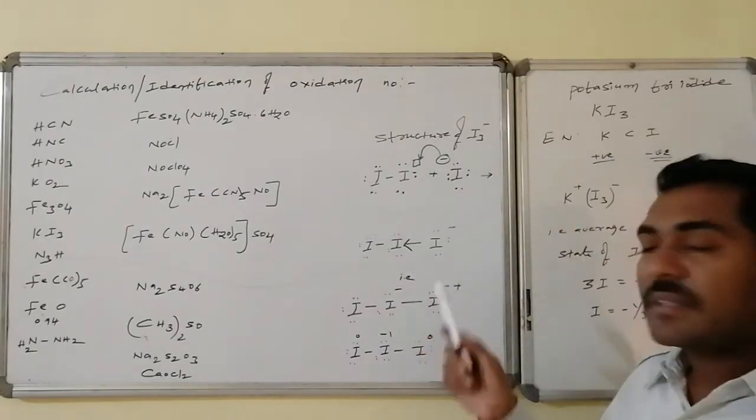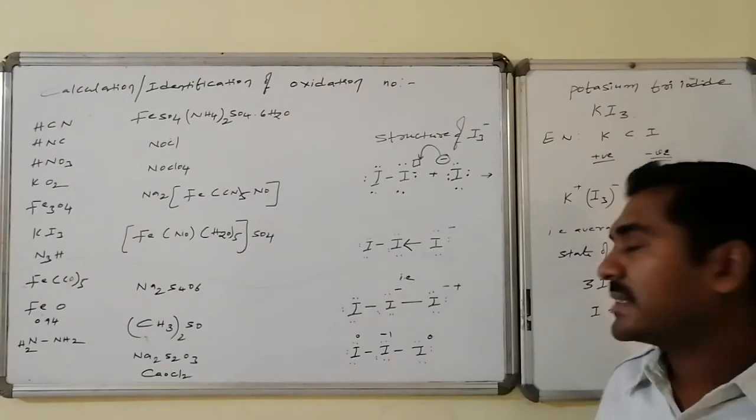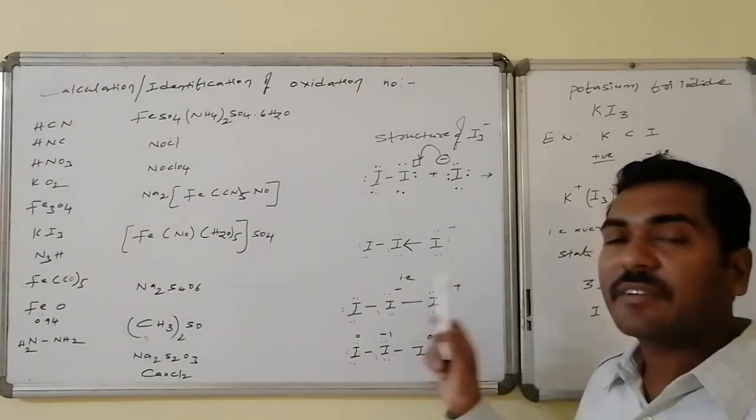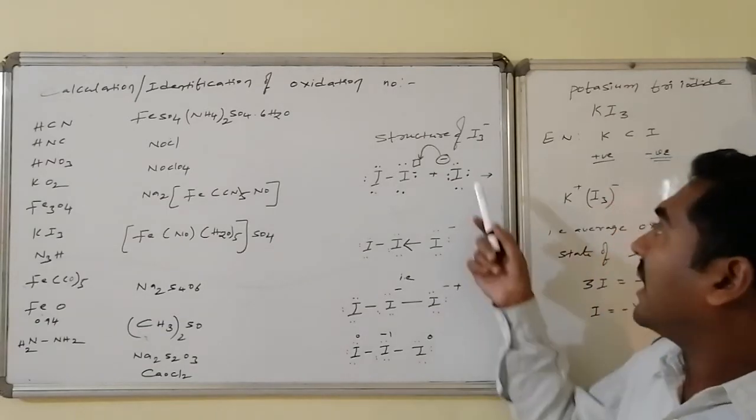Whereas if I write that in the form of a covalent bond for oxidation number purposes, this is the donor and this is the acceptor. The acceptor gets 1 unit negative. The donor is having 1 unit negative.